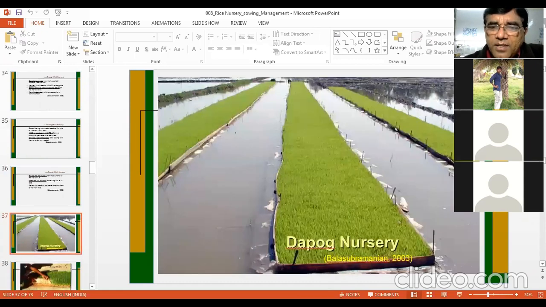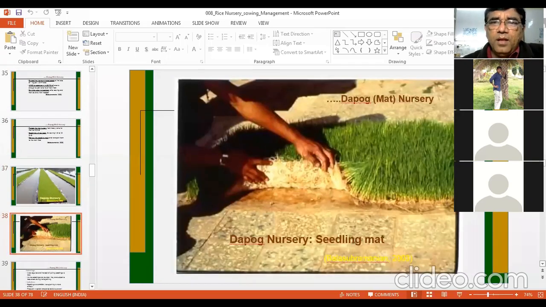So this is in the field. This is a depot nursery picture by Bala Subramaniam sir. Now you see these kinds of mats are prepared. These mats have been prepared on the pakka floor. You can see this is pakka or cemented floor, and these mats are looking good.